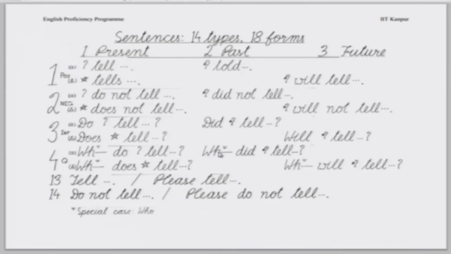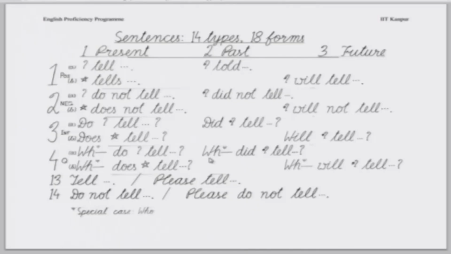If we don't know who it is that told this, then we will be asking who told, and then this structure breaks down, that is, who, did, subject, tell, because we don't know the subject. The role of subject is played in this sentence by who itself. The question itself is for the subject.